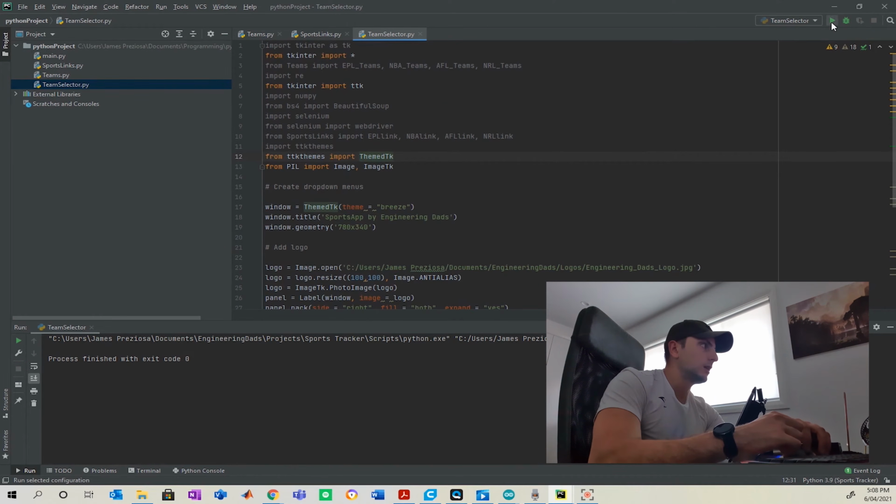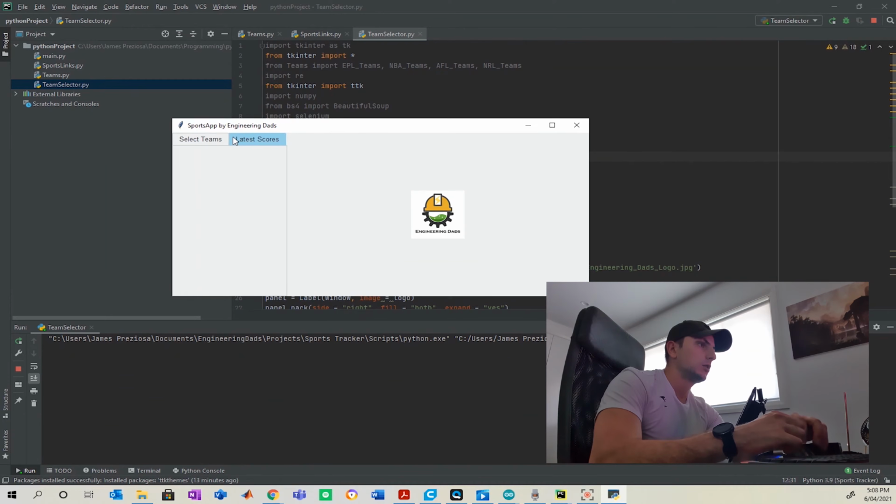So now after doing that, we can run. And what we should see now is the start of our app. Yay. So select team and latest scores. Obviously there's nothing there yet because we haven't written the code, but we have an app that is ready for information to go in and ready to be absolutely cleaved.